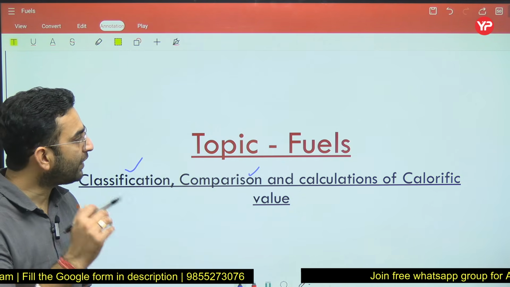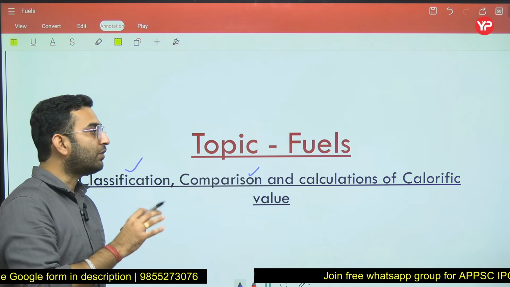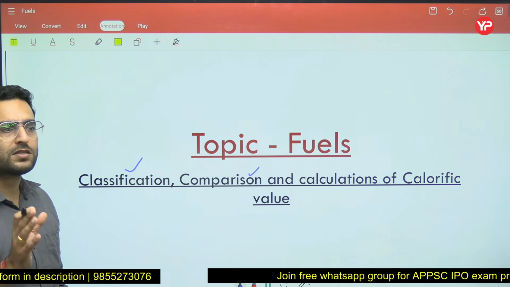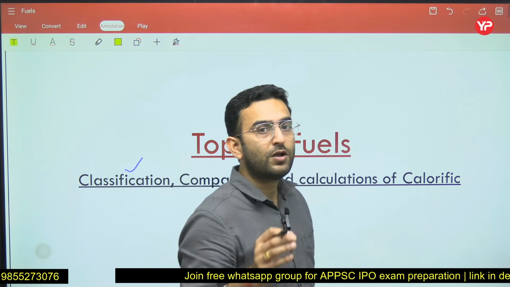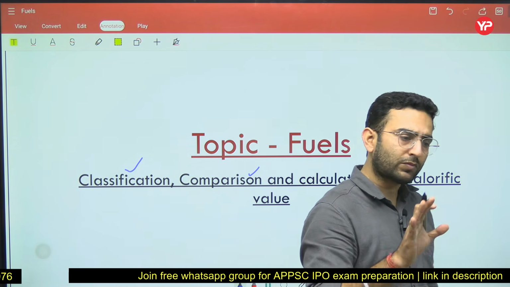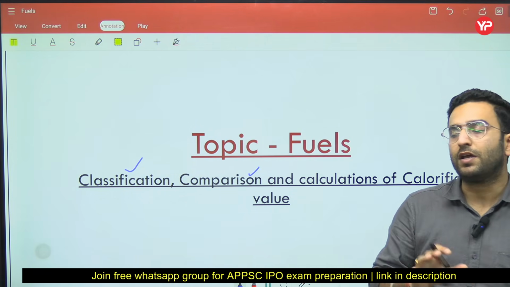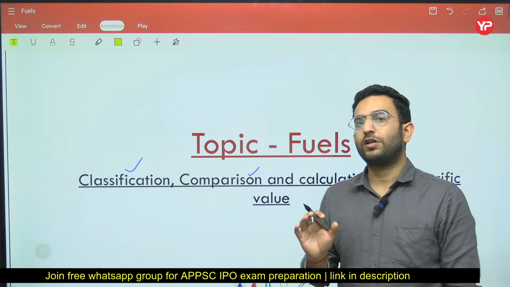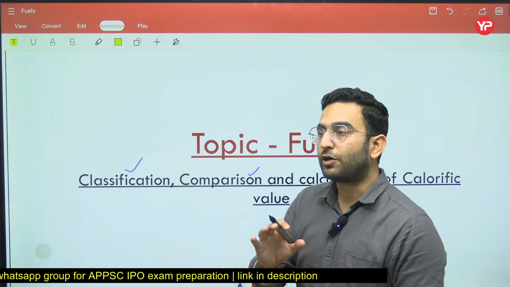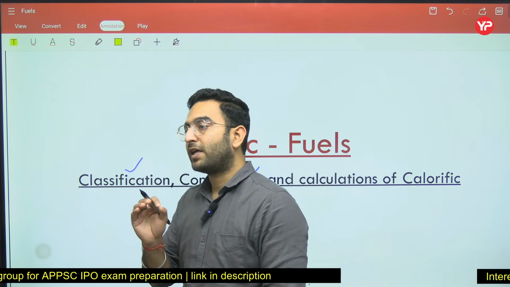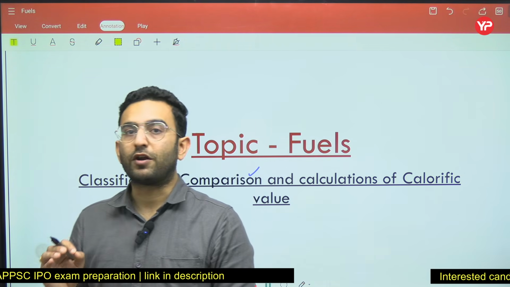Along with that, we are going to see the calculation related to the calorific value. There are some experimental methods to calculate the values, along with some theoretical calculations. In the live classes, we are going to see the theoretical calculations. Along with that, we are going to talk about the experimental methods related to the Bomb calorimeter, or I can say the Boys gas calorimeter or the Junkers calorimeter.